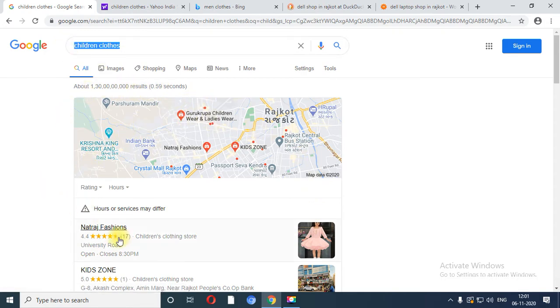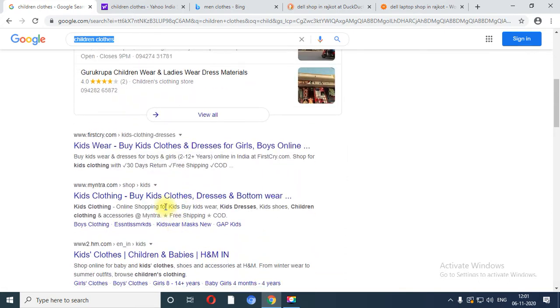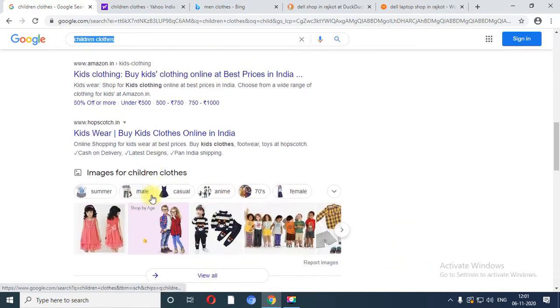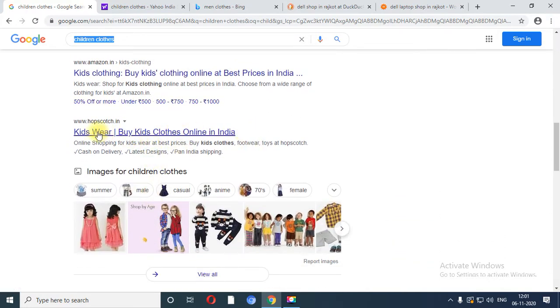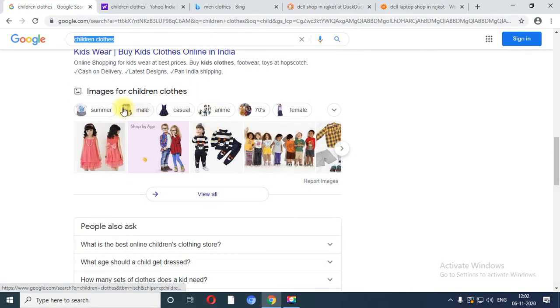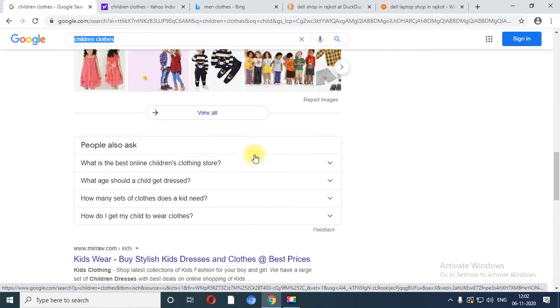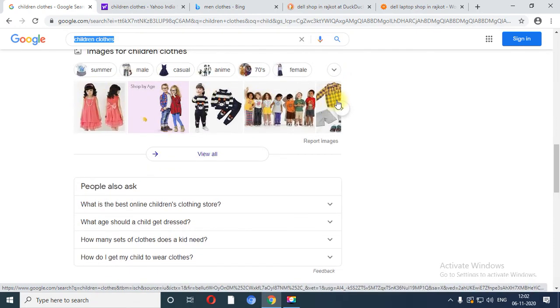Nowadays it will show the map, then we have some links. Now see, these are all the links related with the organic search. Similarly, we have learned that in the vertical search you are able to see the images, right? So over here I have seen the images regarding clothes, right? So again, vertical search contains the image portion, or we can say image is a part of vertical search only.